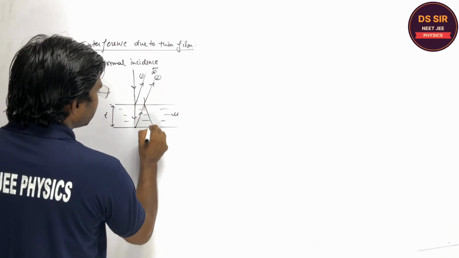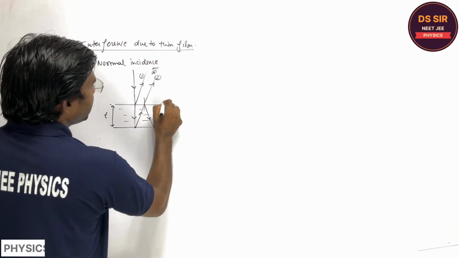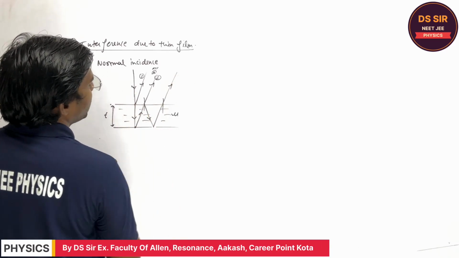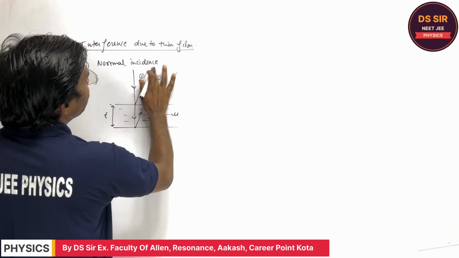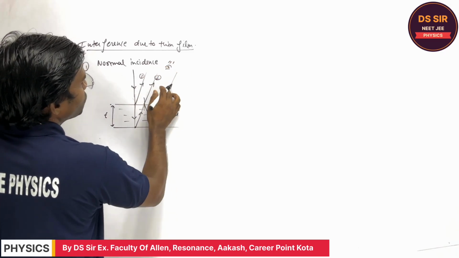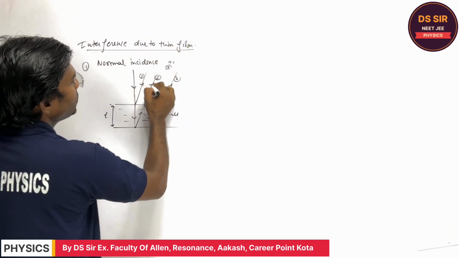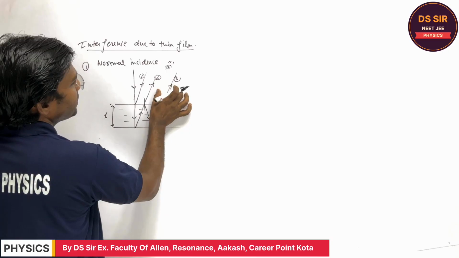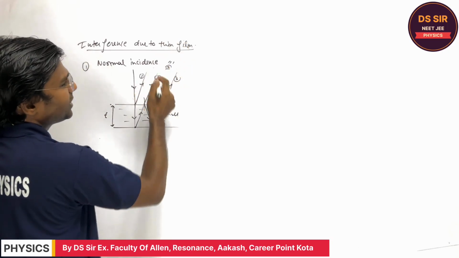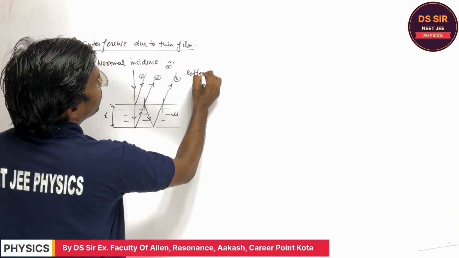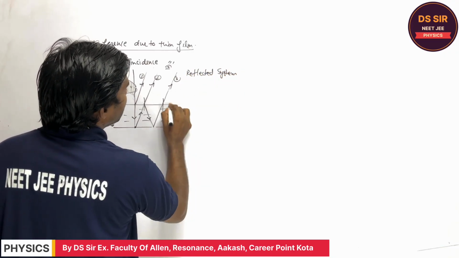Again this light is incident, it is reflected from here, it is reflected from here, and it is refracted over there. So when you see these waves from this side, these are the lights which are coming and producing the interference. This system of light rays is called the reflected system of rays. Is it clear or not?